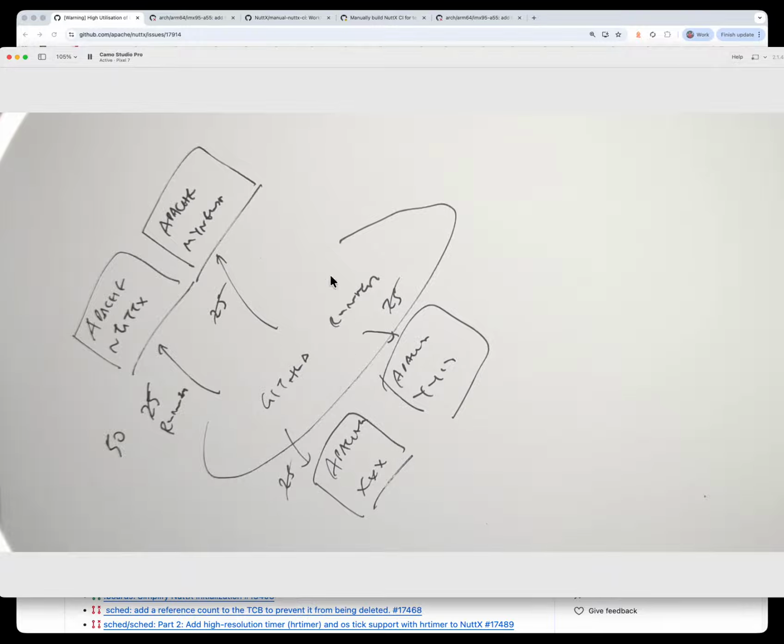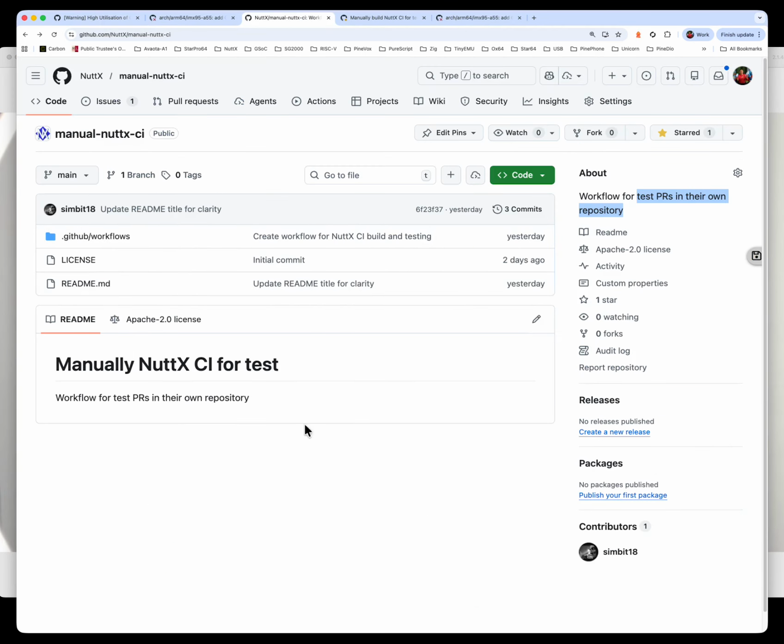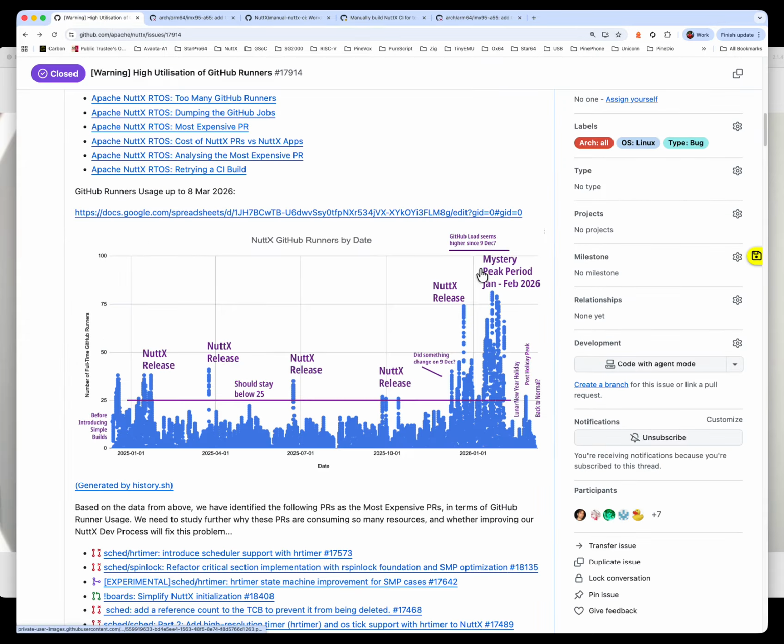Otherwise, we will affect other Apache projects, and the ASF Infra team will block our access, will revoke our access to GitHub CI. That's why today we are talking about a new way to build PRs in our own NuttX repos. Hopefully, we will conserve our limited GitHub runners, reduce our usage of GitHub runners and keep it below 25.